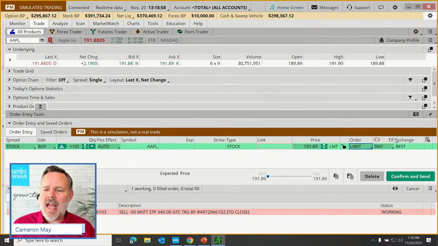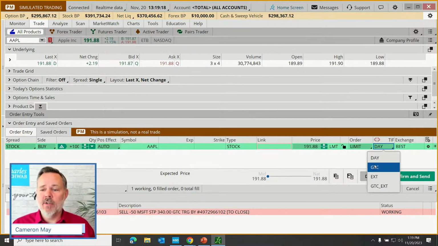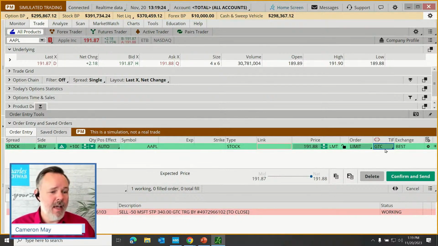We could also change the TIF, the time in force. A day order means that this order either gets executed today or it expires. If we place the order after the markets are closed, either it gets executed the next day or it expires. It's good for one trading day or to the end of a trading day. We can change that to a GTC order, meaning good till canceled. That order remains in force for up to 6 months. Anyway,